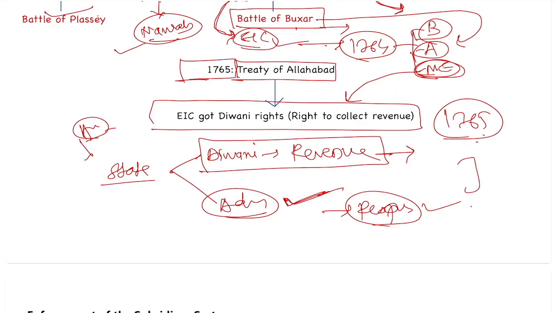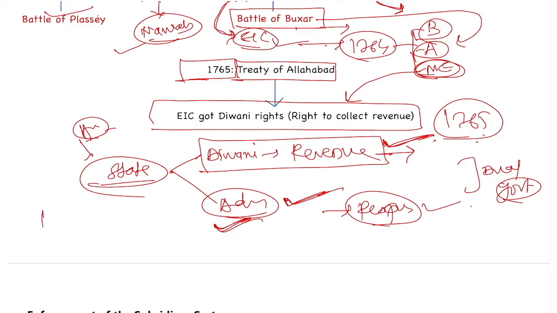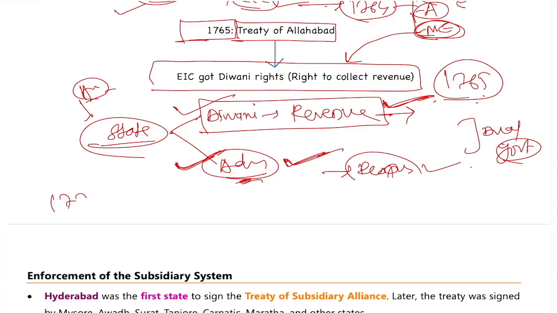We call this a dual government. The East India Company was responsible for the Diwani right and the Nawab was responsible for the administration. Finally, this dual administration was cancelled in 1772 and the English East India Company acquired both the Diwani right as well as the administration. So now in 1772, the company got complete control over Bengal.